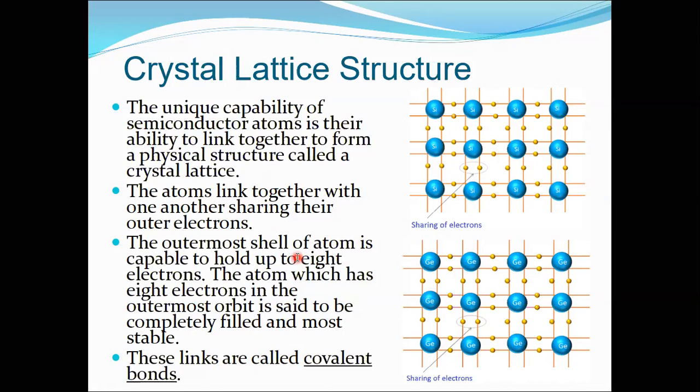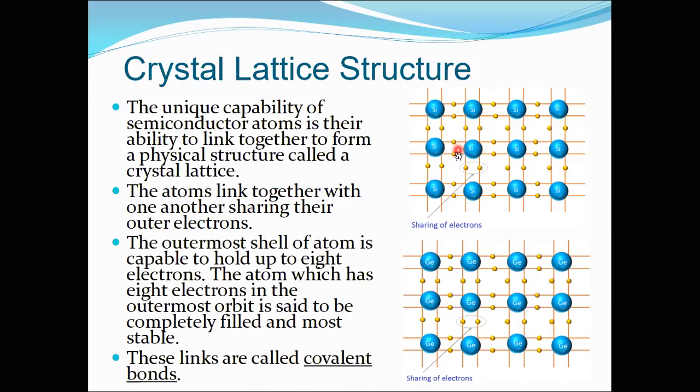The outermost shell of the atom is capable of holding up to 8 electrons. We saw that in the outermost shell, silicon has 4 electrons, and similarly the second atom also has 4 electrons. So what will happen? They can share the 4 electrons and fill up the outermost shell for each atom. It's like a sharing of the electrons, and this kind of sharing is generally called covalent bonds.